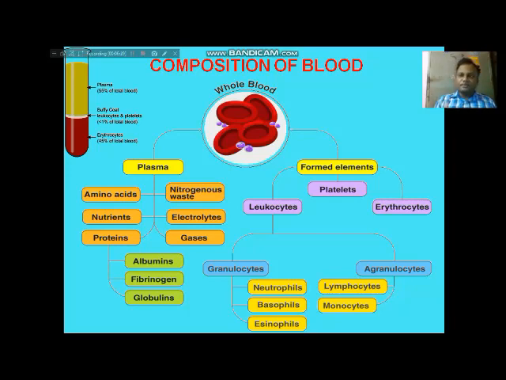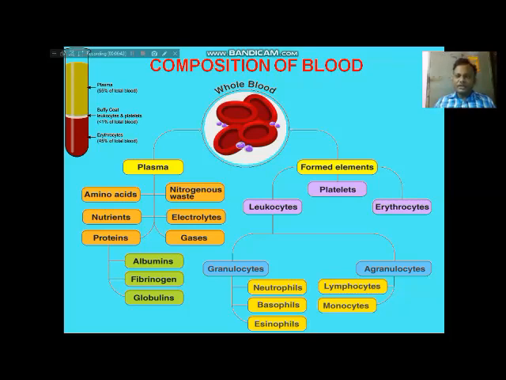So we have to discuss it part by part and understand the structure of those parts and the functions of those parts. First, we have to know what blood is, what the composition of the blood is, and what the functions of the blood are.